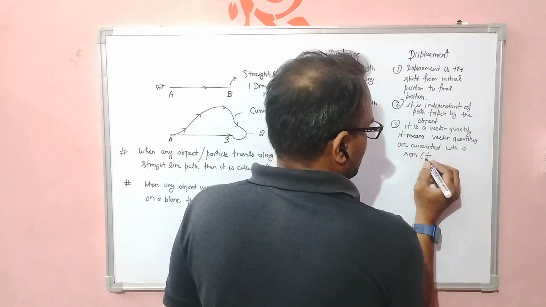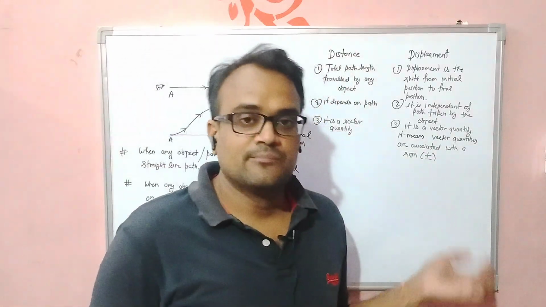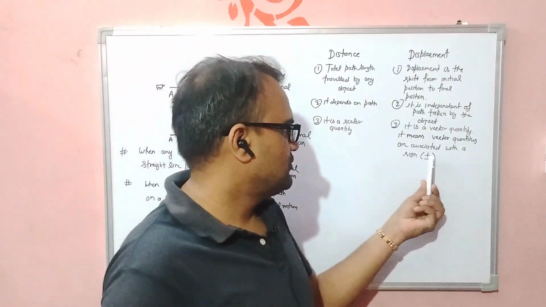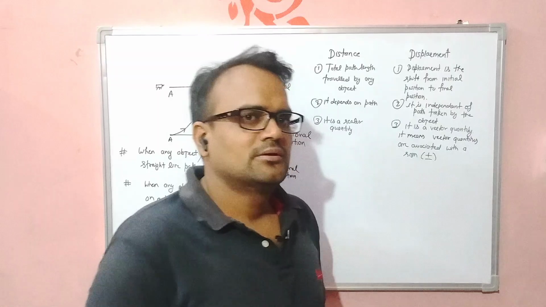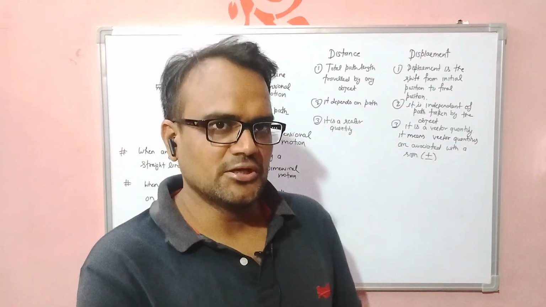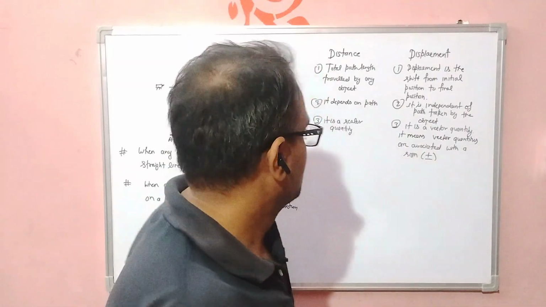It can be positive or negative. These two signs represent the two opposite directions. We will see this case by case.